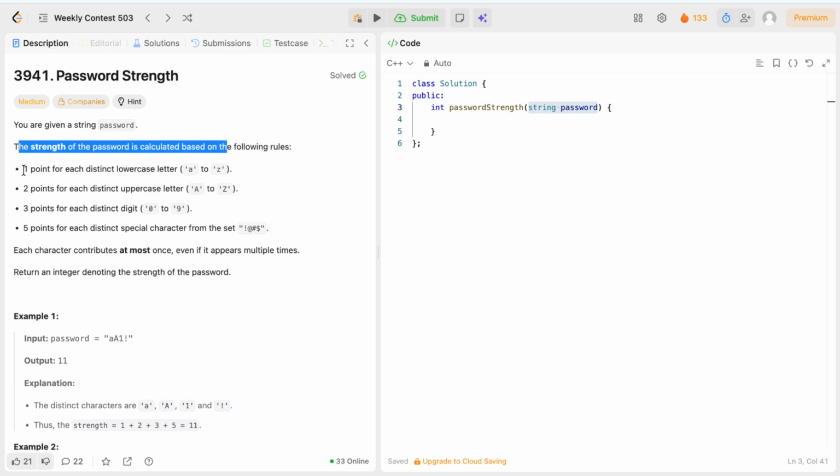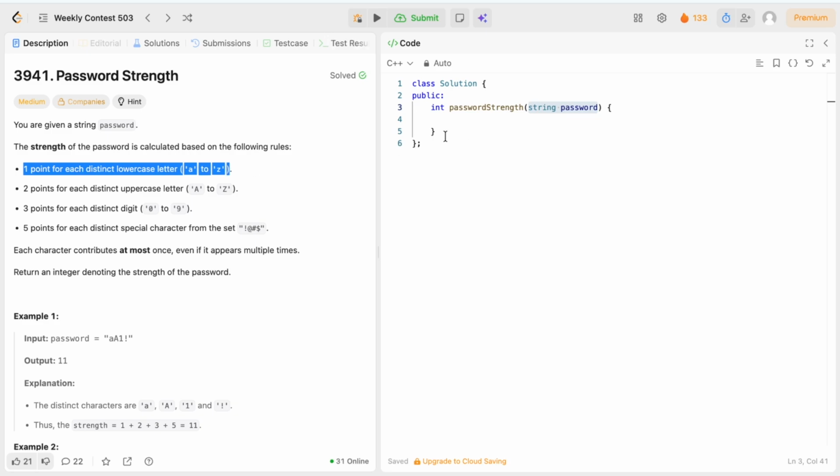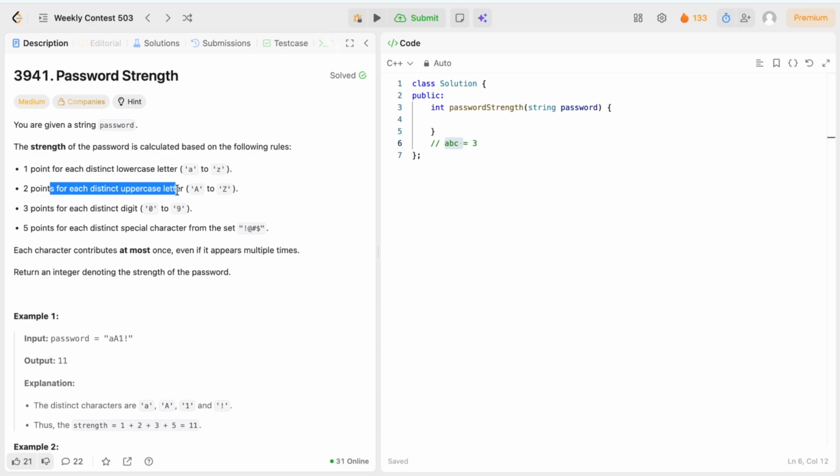What are the rules? First rule, 1 point for each distinct lowercase letter a to z. That means for every lowercase letter a to z, we are going to give 1 point. For example, for abc, it will be a total of 3 points, 1 point for each. 2 points for each distinct uppercase letter A to Z. If it is an uppercase letter, then we will give 2 points.